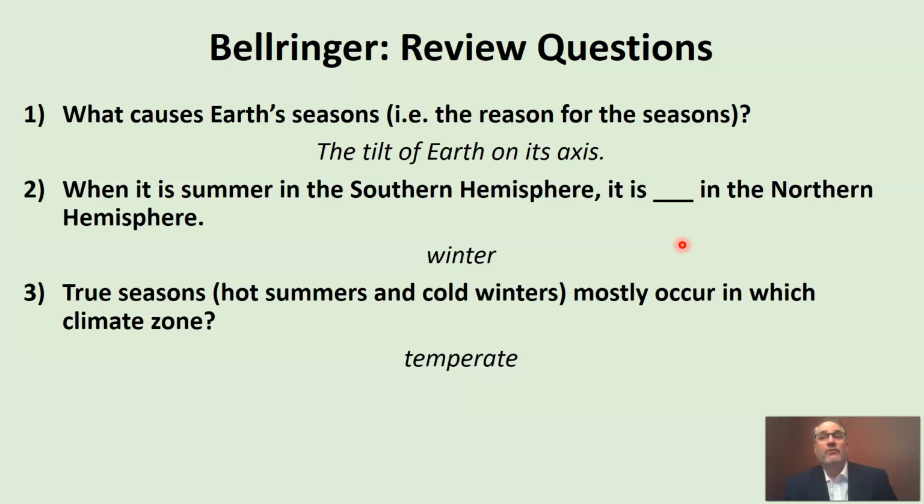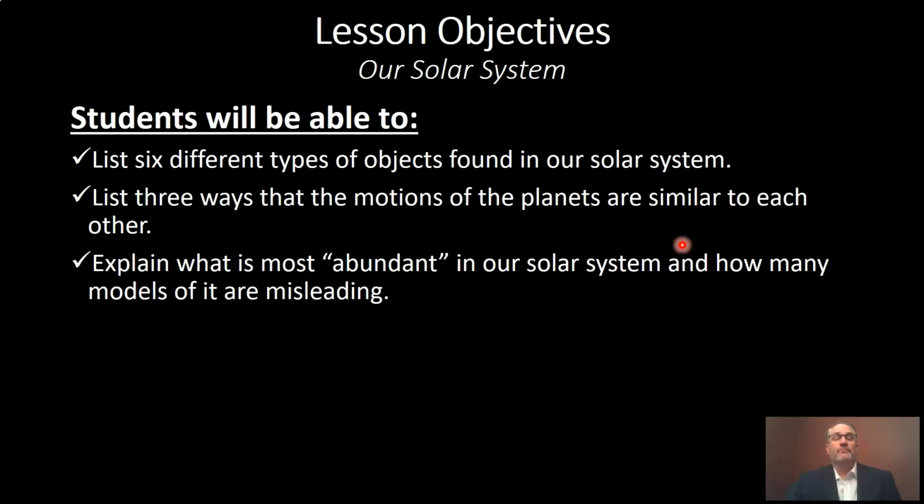When we looked at Reykjavik, which was near the poles, remember the highest average temperature through the year was like 54 degrees. It's not really hot summers. But when we looked near the equator, at Bogota, Colombia, we found that they didn't have much seasonal change at all. They had a mostly steady temperature of about 68 degrees all throughout the year. So we only really get our change of seasons, true seasons, in the temperate climate zone.